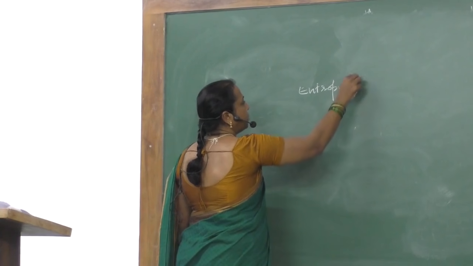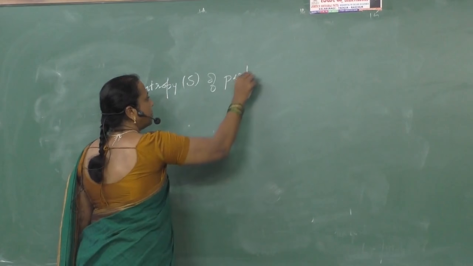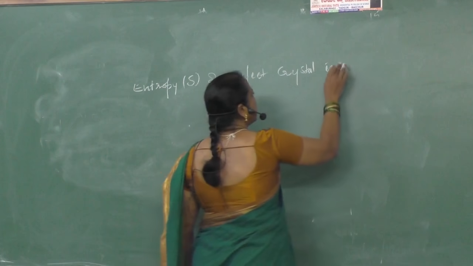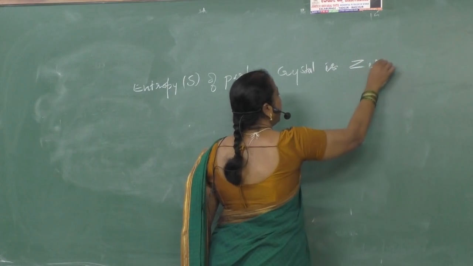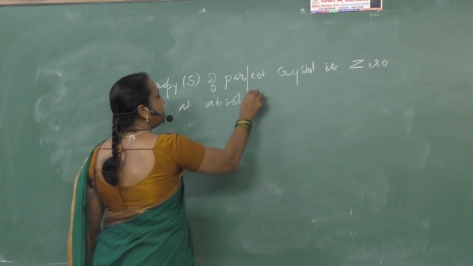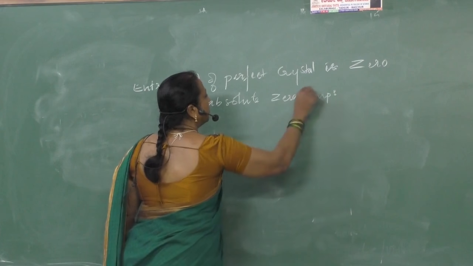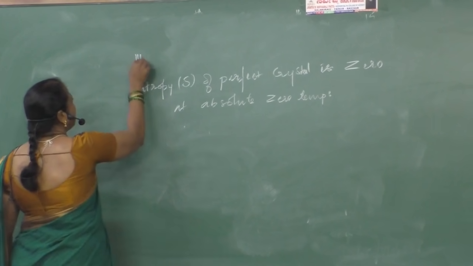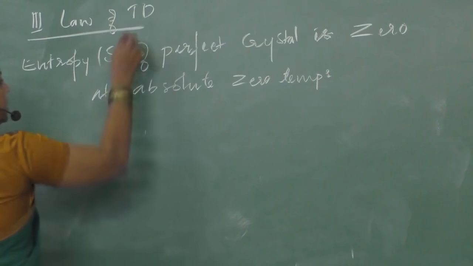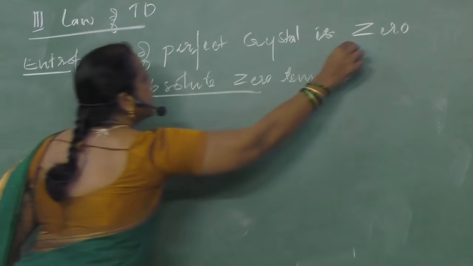We know the symbol of entropy is capital S. The entropy of a perfect crystal is 0 at absolute 0 temperature. Okay, what is this? Third law of thermodynamics. That means only at absolute 0 temperature will entropy be 0.